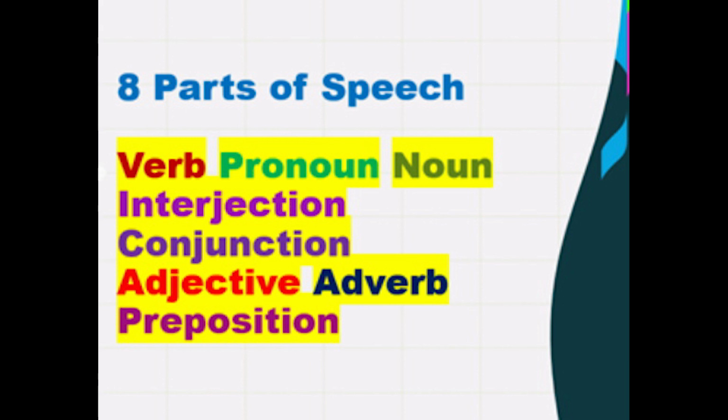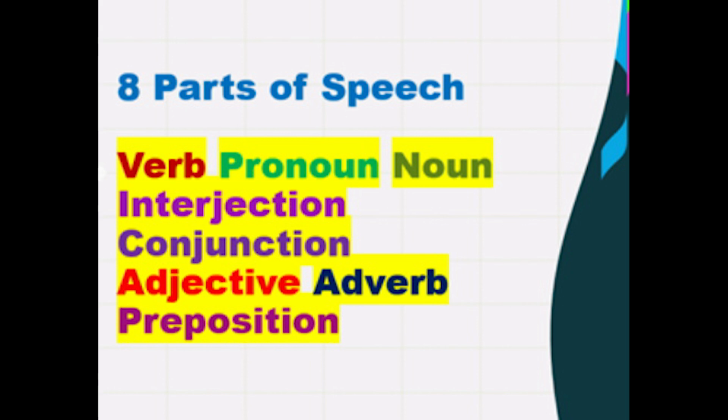Prepositions and modifiers, not required, plus noun or pronoun, object of the preposition. Some examples of prepositional phrases. Above the dark skies. Above equals preposition. The and dark equal modifiers.